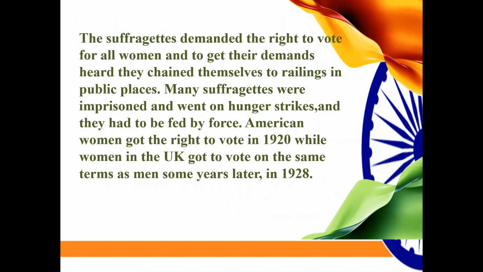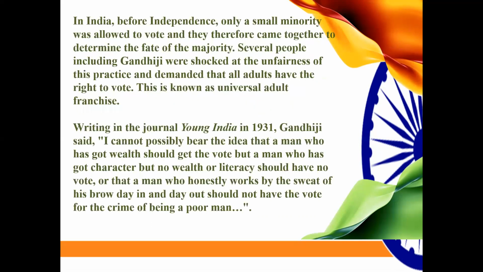Many suffragettes were imprisoned and they went on hunger strikes and had to be fed by force. American women got the right to vote in 1920, while the women in the UK got their right to vote in 1928.